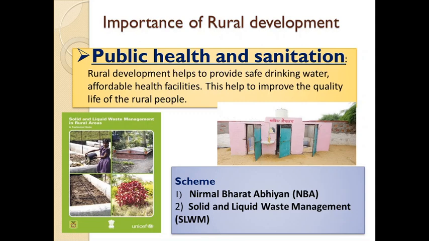Now we will see the importance of rural development. Rural development helps to provide safe drinking water. It helps to improve sanitation and hygiene and also affordable health facilities. So this would lead to improvement in the quality of life of the people.